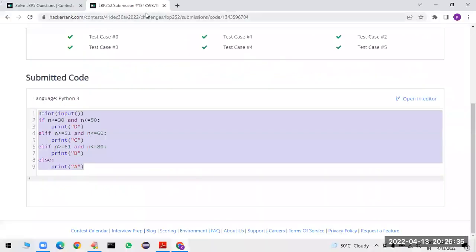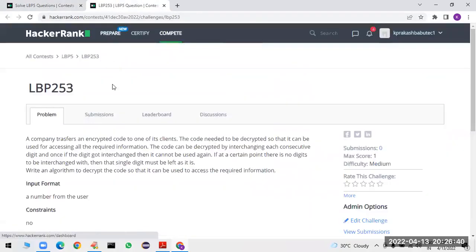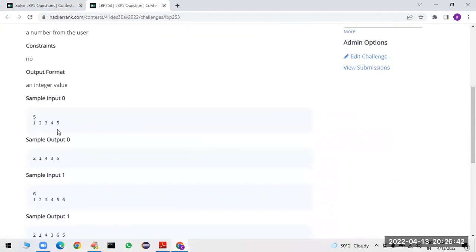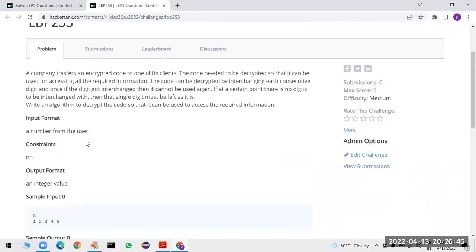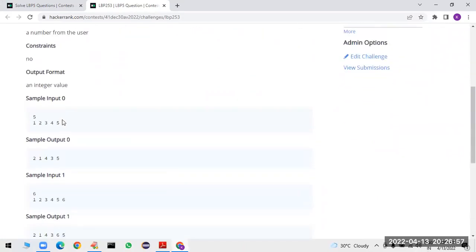We will see some sample test cases. At least we will get some idea about that. They have given something in the form of an array. The code can be decrypted by interchanging each consecutive digit, and once a digit has been interchanged, it can't be used again. Have you observed, if the input is 5, we are interchanging 2 and 1, 3 and 4. Is it possible to interchange this 5? No, that's why we have to keep it as it is.